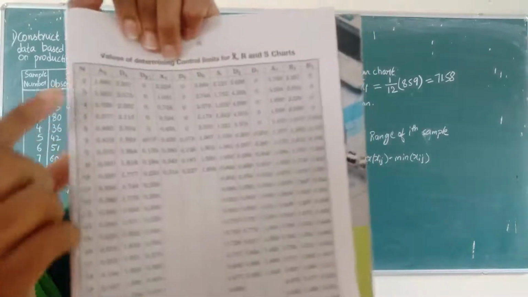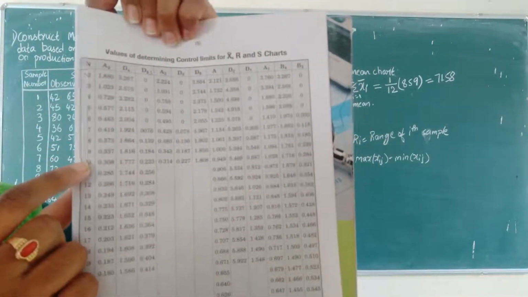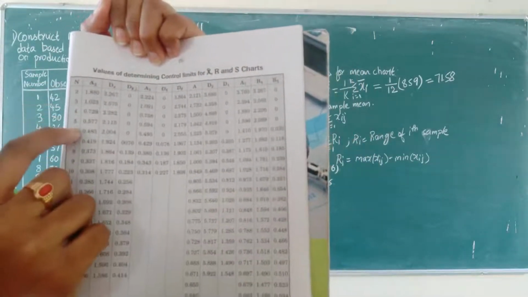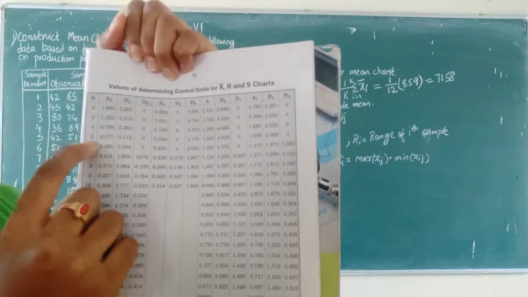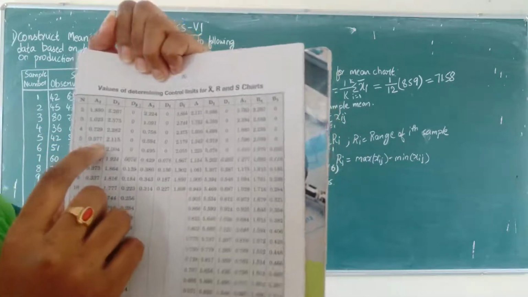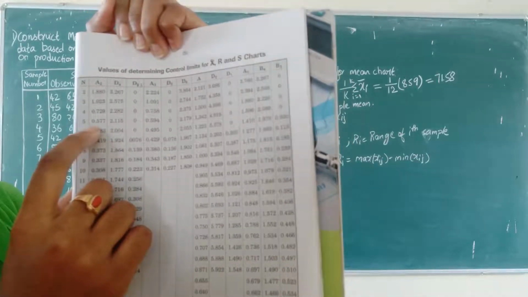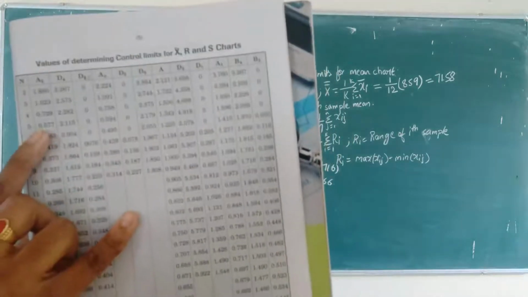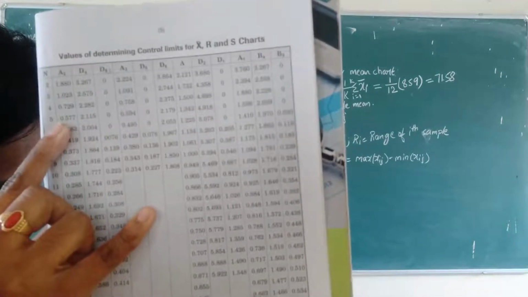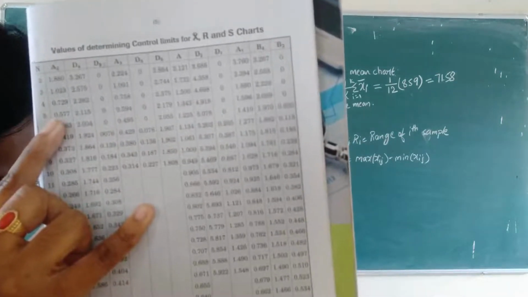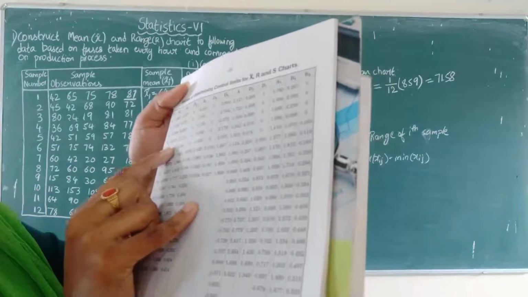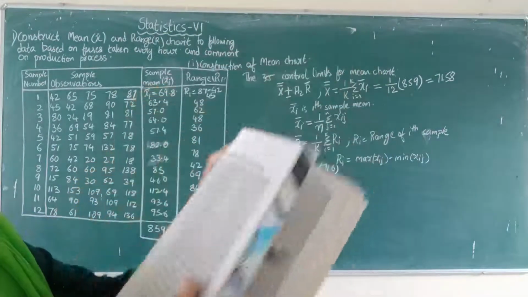If you observe here, in the first column we have the sample size. So for 5, we need to find the A2 value. Here in the second column we have the A2 value, that is 0.577. So 0.577 is the A2 value for sample size 5.